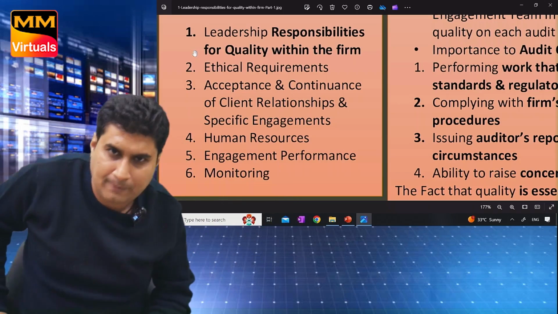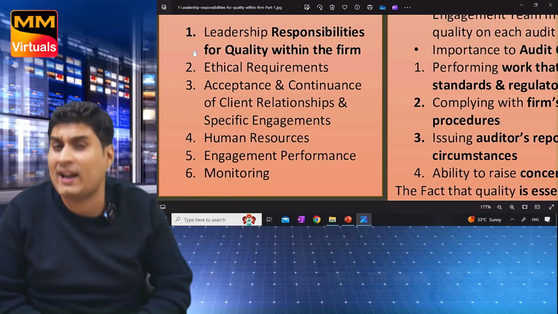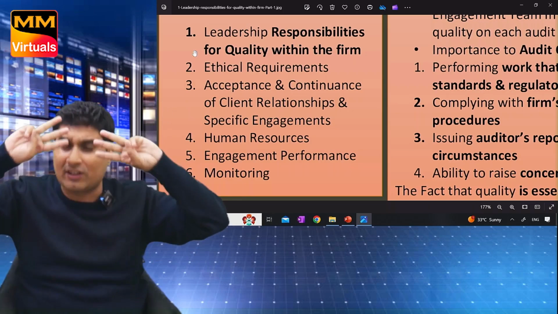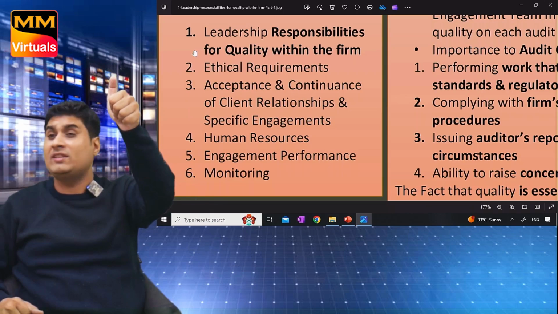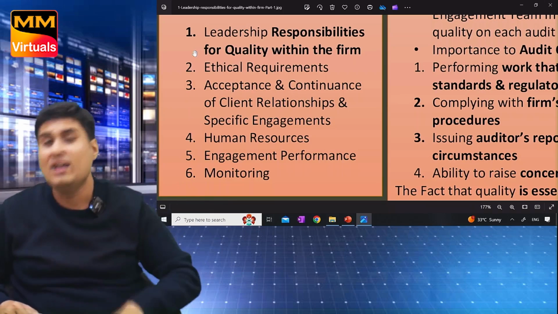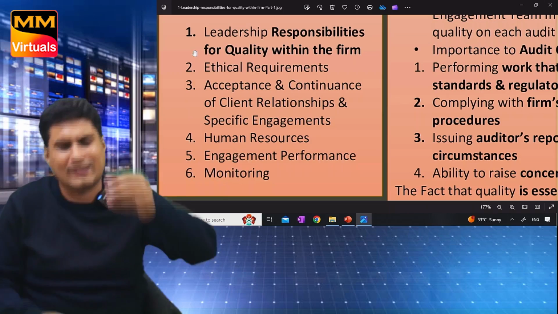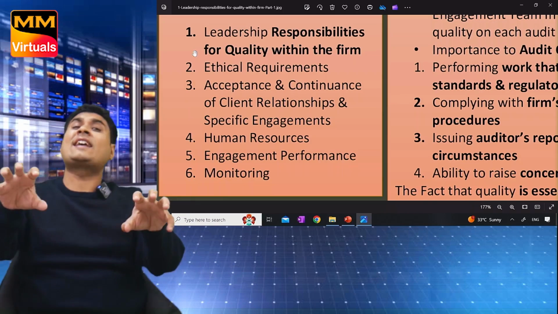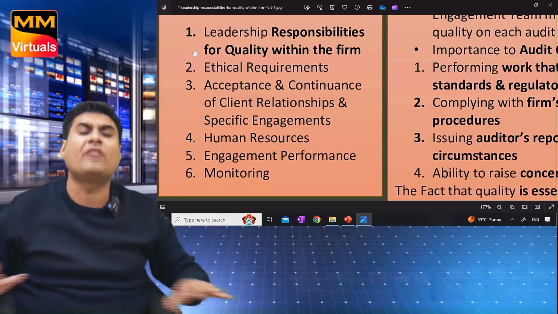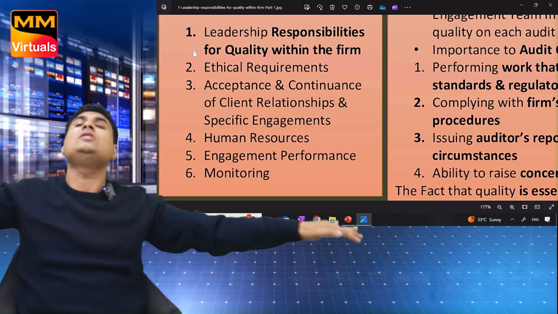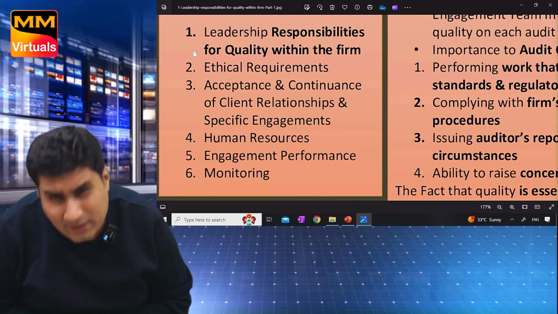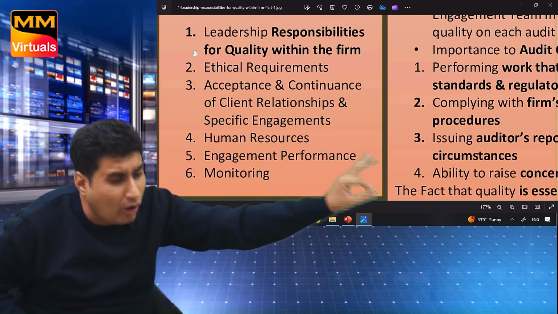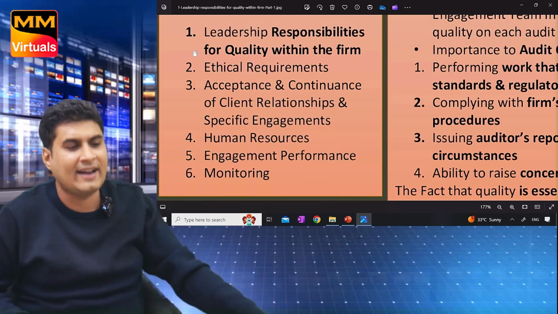Okay, one last time. Policies and procedure are in how many areas? 6 areas. First 3 can come separately. Leadership responsibility for quality within the firm. Leader is responsible. Leader and his team will follow what? Ethical requirement. Will we accept any client? No, we will check a few things. Acceptance and continuance of client. Then human resource. What will they do? Perform on engagement and we will monitor the entire system.